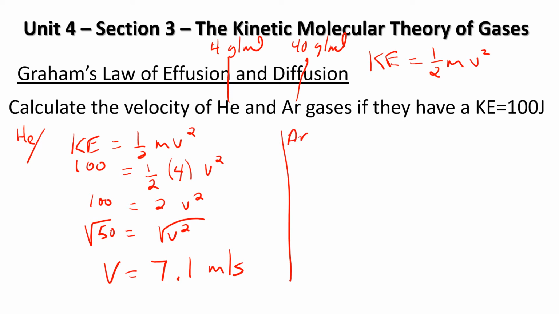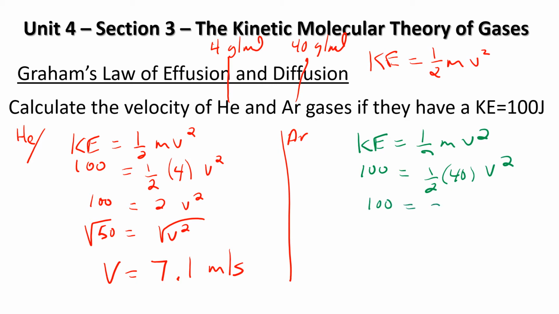So argon, again, same formula, kinetic energy 1/2 mv squared. We'll put the 100 in there. We'll keep the half. Our mass this time is 40, and that's v squared. So this is going to simplify to 20 v squared. Divide both sides by 20, you get 5. Take the square root of each side, and we get about 2.2 meters per second.